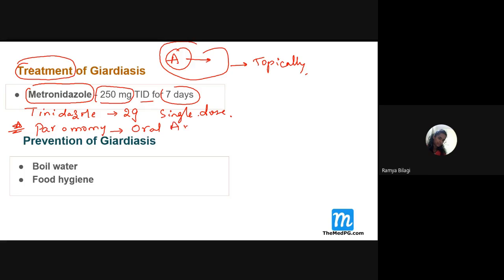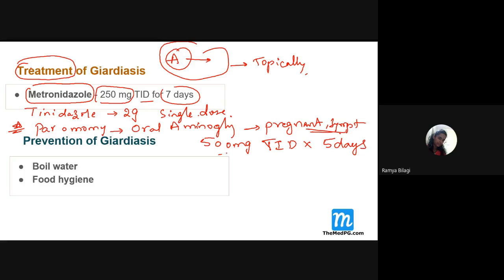It is an oral aminoglycoside, which is given in case of what? A pregnant symptomatic lady. In such a lady you can give this particular oral aminoglycoside. What is the dosage here? 500 milligrams, and it has to be given TID. For how many days, students? 5 days. So this is the duration and the dosage of this drug in case of a pregnant lady.